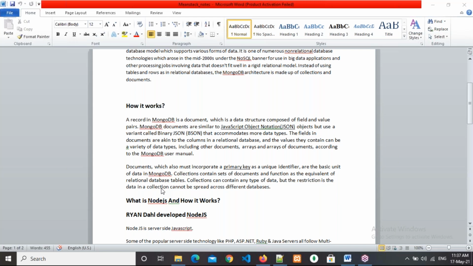That means if you are working with multiple databases, we cannot share a collection's data with another database. Suppose a database called A and a database called B, both related to your application only.